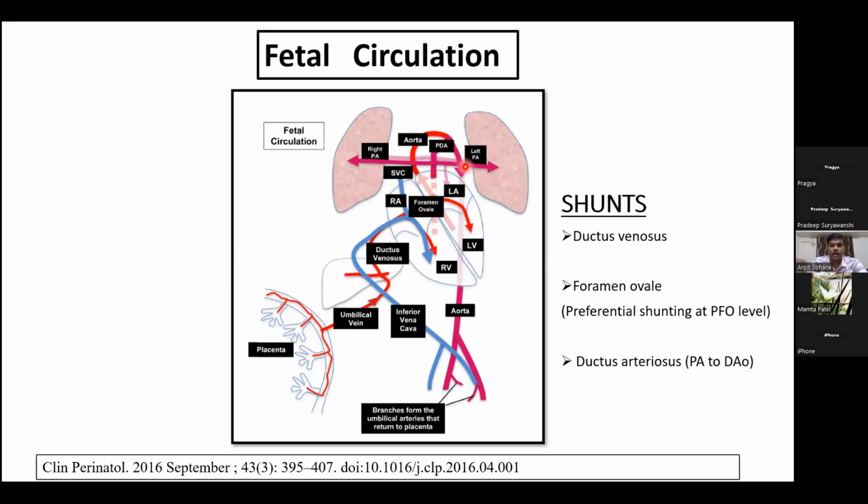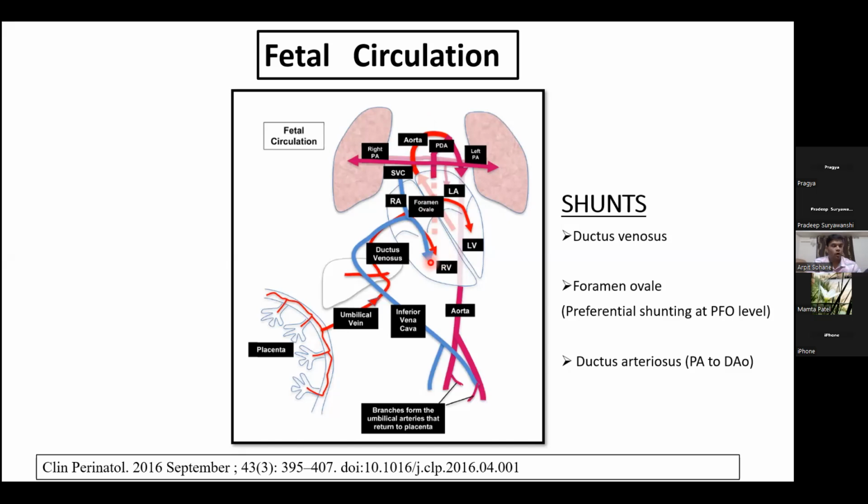So the left ventricular output supplies the head and coronaries, while the right ventricular output mainly supplies the systemic circulation. This blood comes to the aorta, and through the aorta to the internal iliac and umbilical arteries to the placenta again.